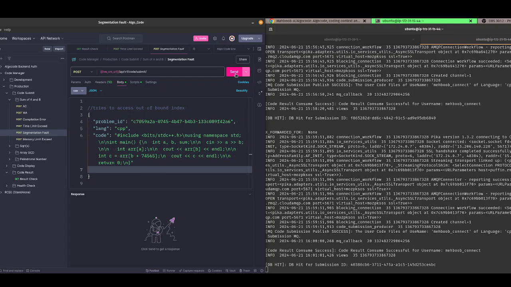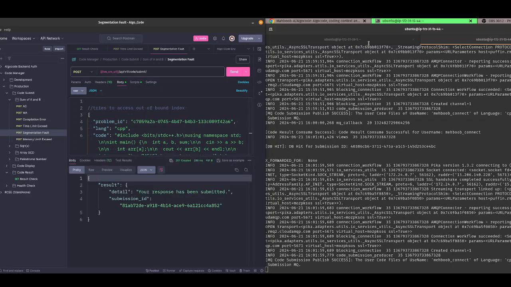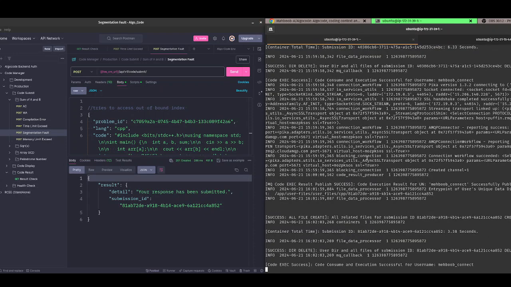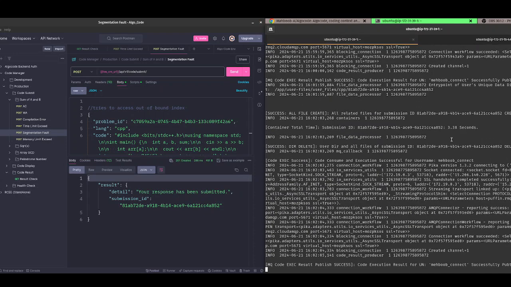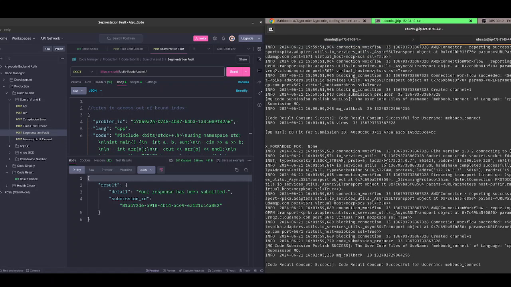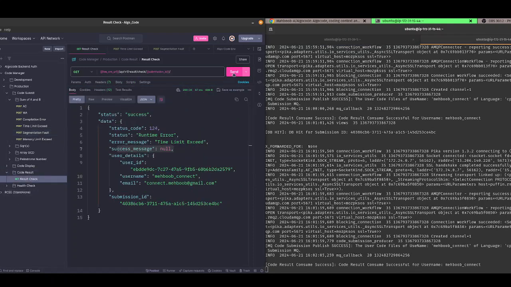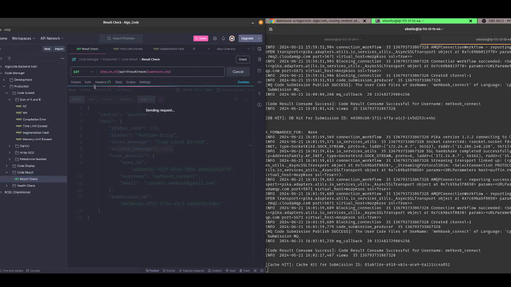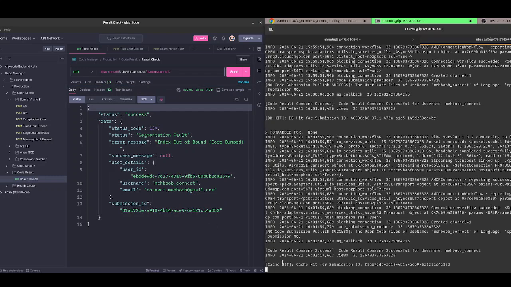Let me show you how things are working here. I'm sending a request, the code manager processed it, and you see the RC engine executing the code. It took 3.38 seconds and published the result. The code manager again consumed the result and saved it in the MongoDB instance. And now I see the result. You see it is cached in the cache.